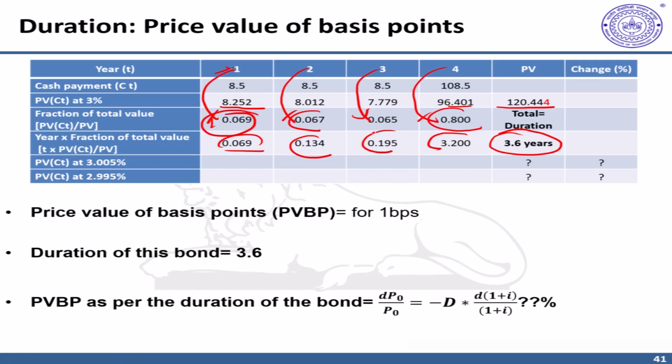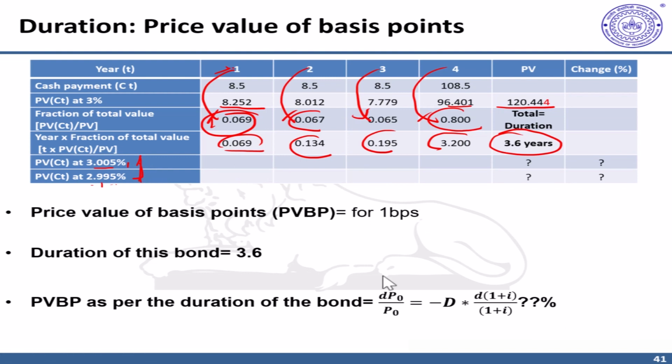Now we'll also understand what is the change in this bond price for 1 basis point change in interest rate. We'll assign half basis point up and half basis point down. That means 3.005%, half basis point up, and half basis point down, resulting in 2.995%. This means a total change of 1 basis point.